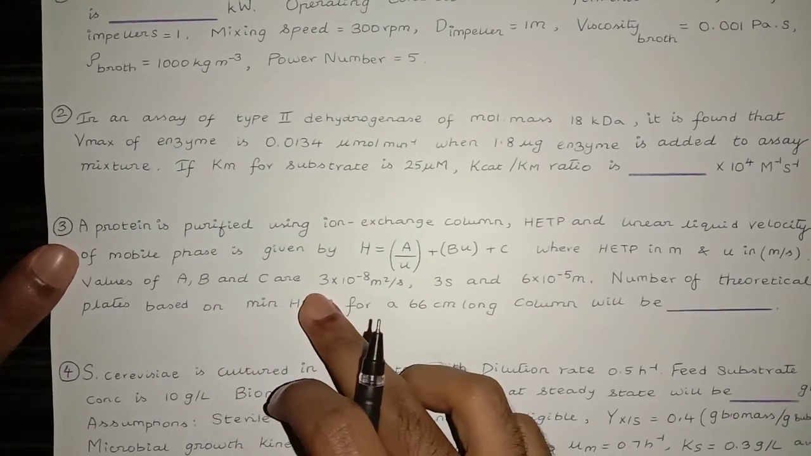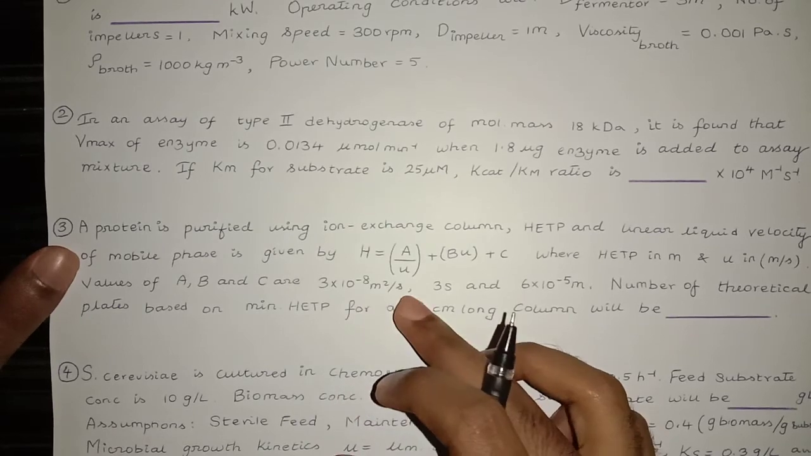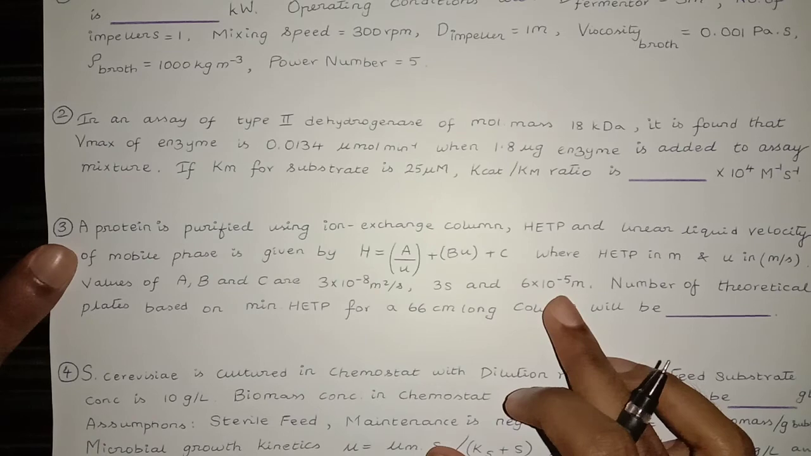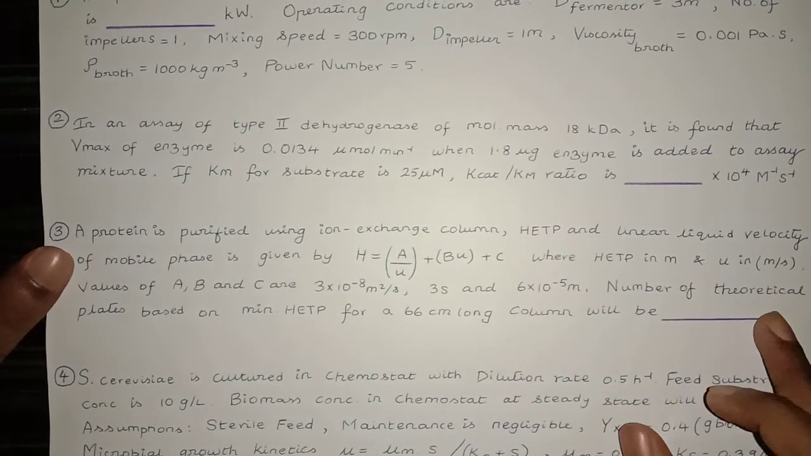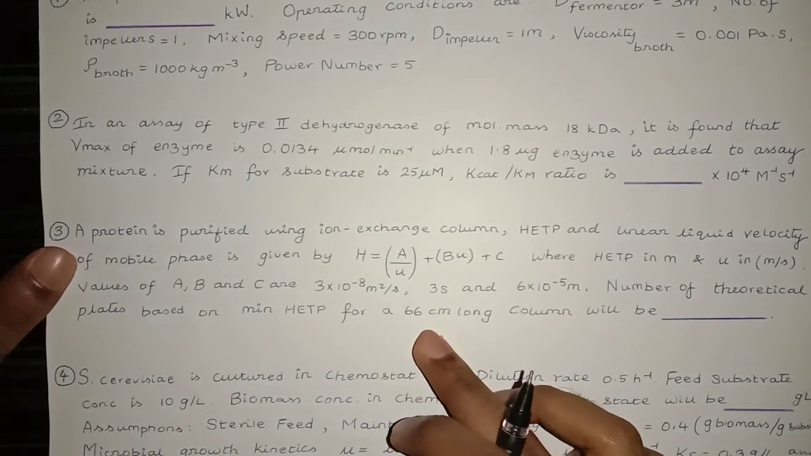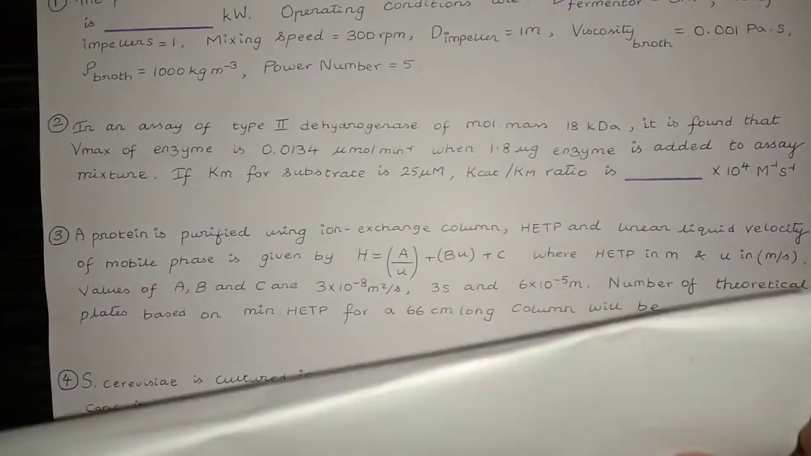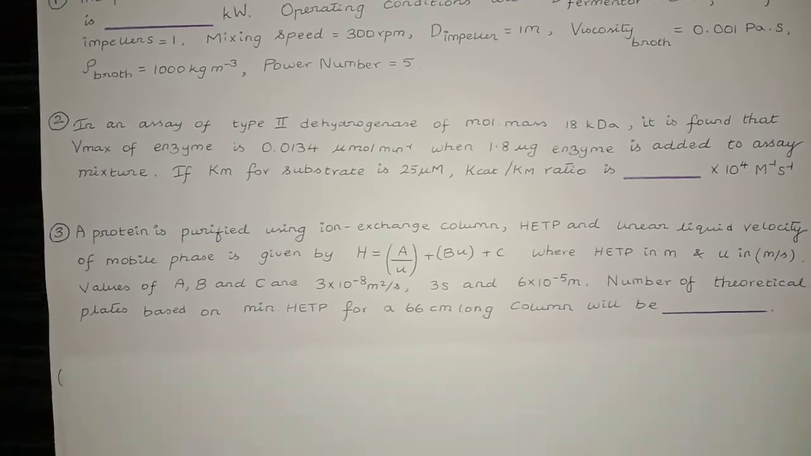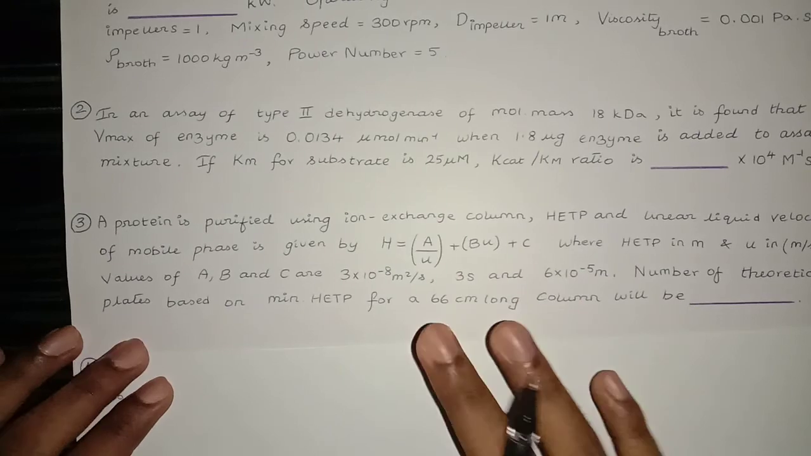Values of A, B, C are given: A is 3 into 10 raised to the power negative 8 meter square per second, B is 3 seconds, and C is 6 into 10 raised to the power minus 5 meter. We need to find the number of theoretical plates based on minimum HETP for a 66 centimeter long column. So just take down the data given. Our approach is, the Van Deemter equation is provided.